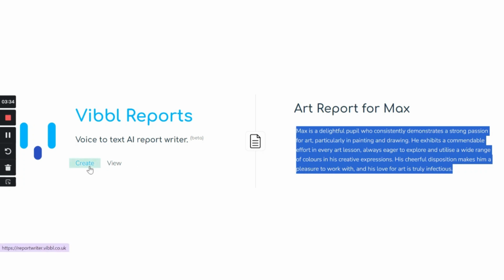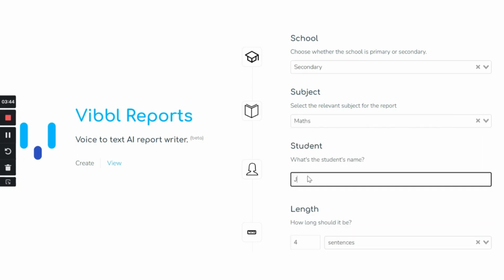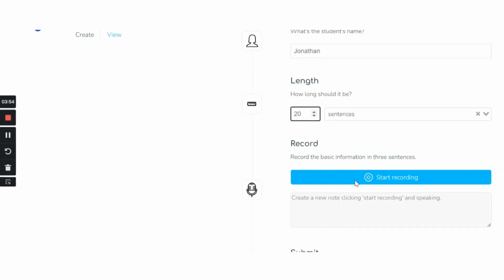Let's try something a little bit harder and really test this technology. So this time I'm going to do a further maths AS level report for a student called Jonathan. Okay, and I'm going to make this very long, so let's do a really detailed report, 20 sentences. So I'm going to have to record a little bit more information for Jonathan here.